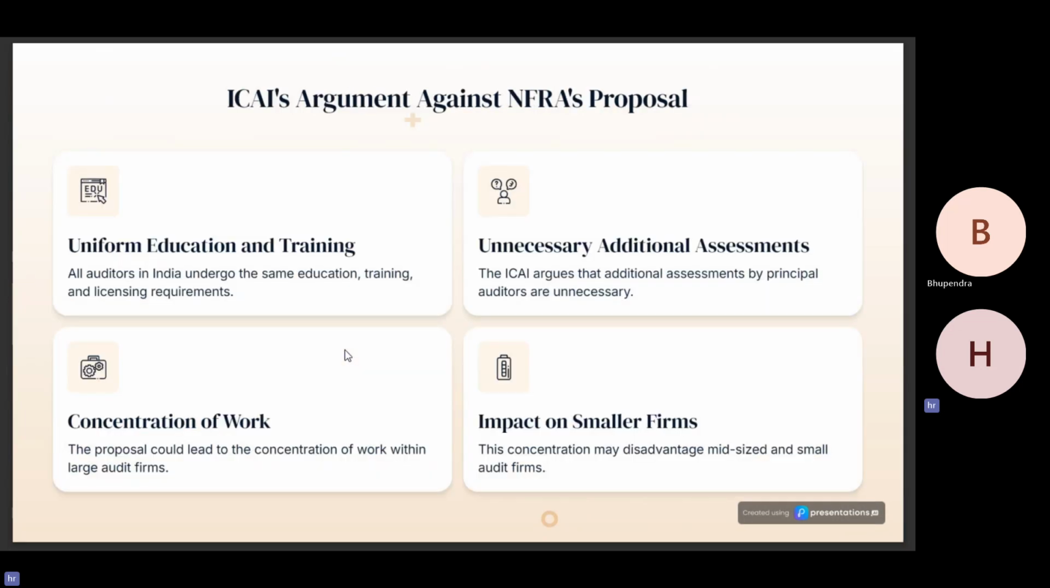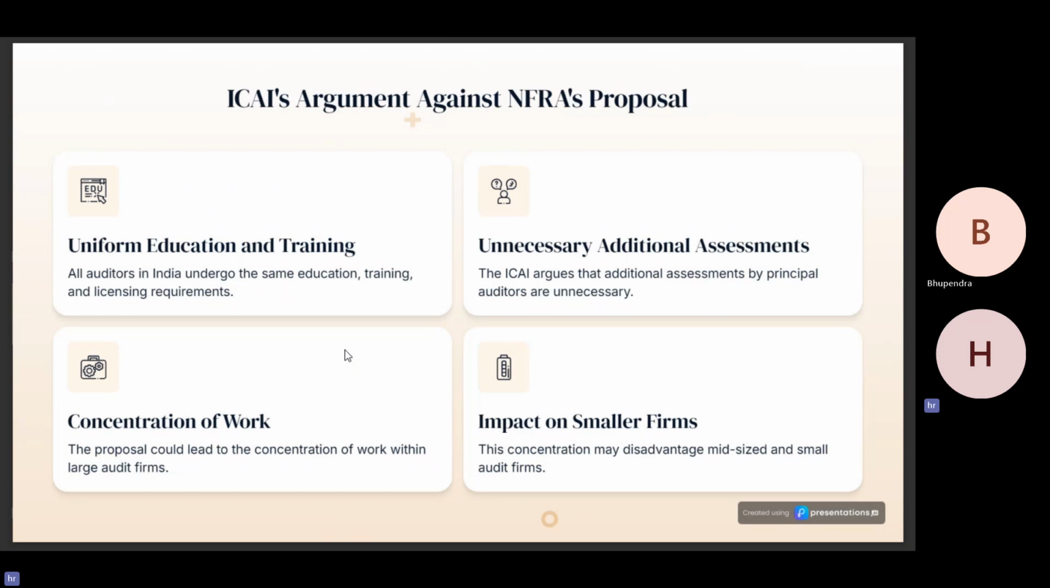Now, what are ICAI's arguments against the NFRA circular? Here, the ICAI is of the view that since all the component auditors and the principal auditors undergo the same level of education, the same level of training, and the same licensing requirements, why should the principal auditor review the work of the component auditor, as it will just lead to duplication of work and waste of time? Also, the ICAI is of the view that concentration of work will occur.